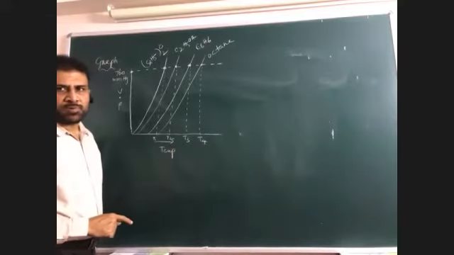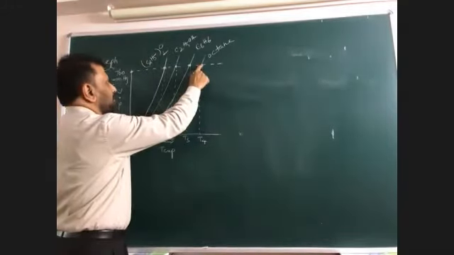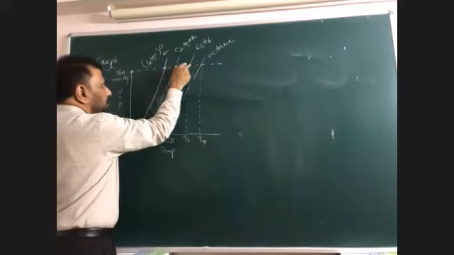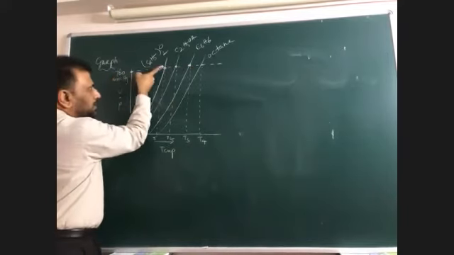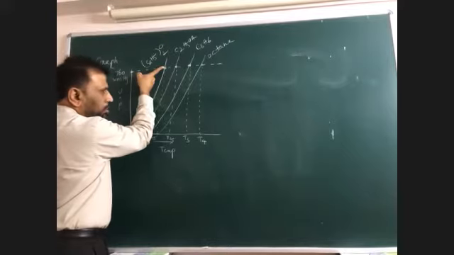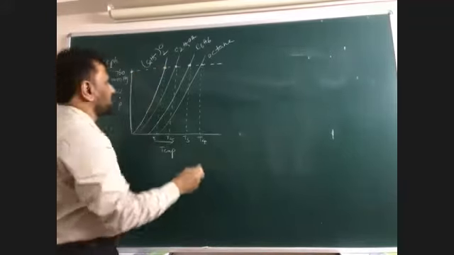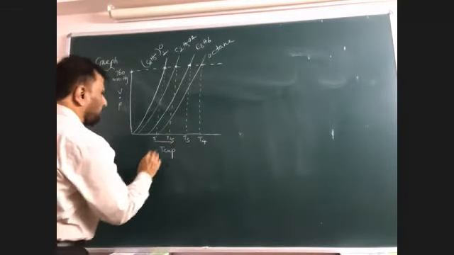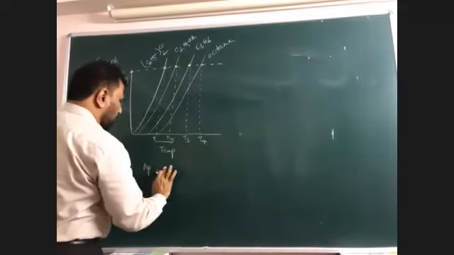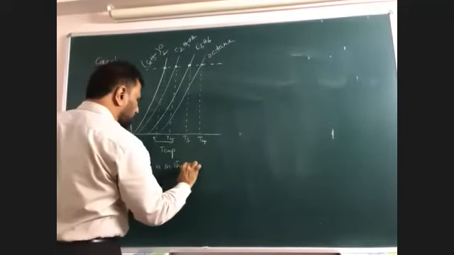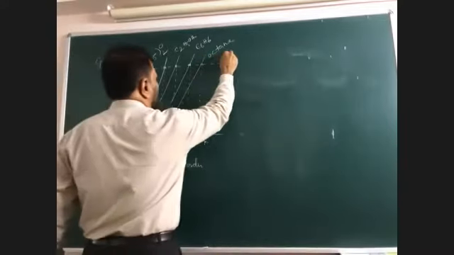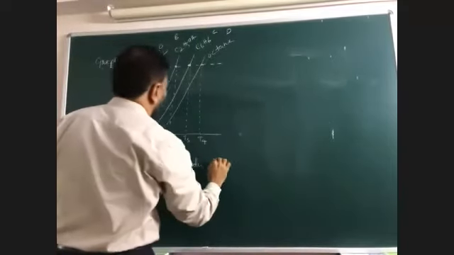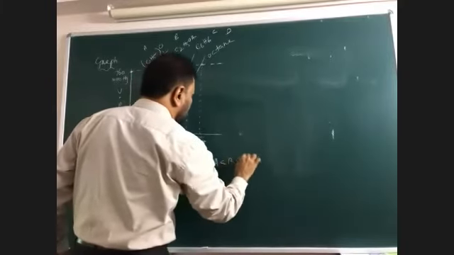Which liquid has high boiling point? Octane has high boiling point. Ether has less boiling point, because this point always corresponds to 1 atmosphere. The temperature corresponding to this point is called boiling point. For any liquid, maximum vapor pressure is 760. Therefore, this is the case. So this is liquid A, B, C, D. Boiling point is in the order A less than B, less than C, less than D.